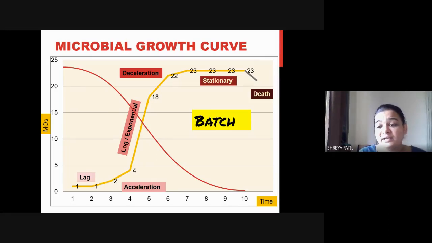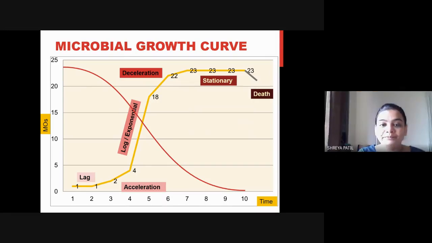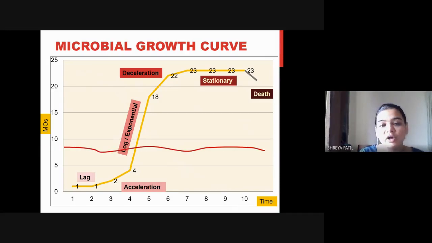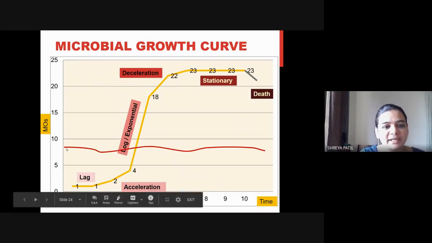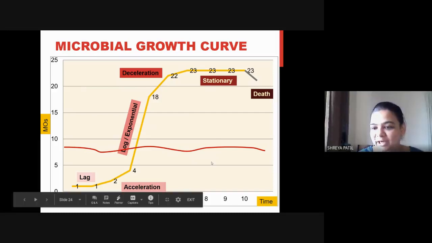But we are interested in increasing the yield and reducing the cost. Right? Industrial. So let us see how we can do that. Now here what is happening, this is again the concentration of the substrate. Initially it is here, during lag phase slightly it has decreased, but again it has increased. Then it is decreasing, again it is increasing. Why is this happening? Because we are adding substrate again and again.